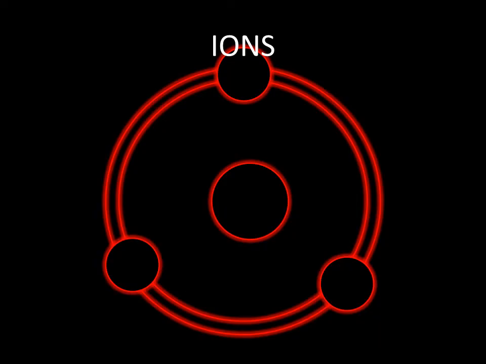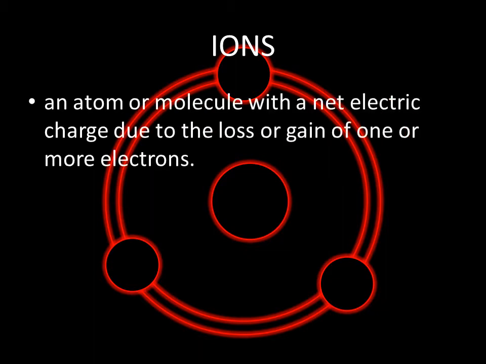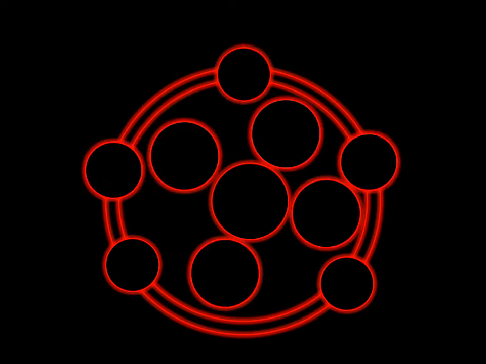Ions. Now the word ions is coming here many times. An ion is an atom or molecule with a net electric charge due to loss or gain of one or more electrons. We shall study this with a diagram. See, this is a diagram. Here, these are electrons, 1, 2, 3, 4, 5. And these are protons, 1, 2, 3, 4, 5.